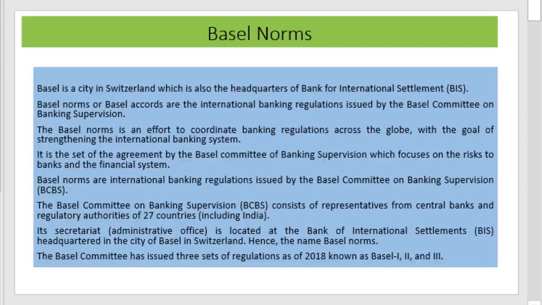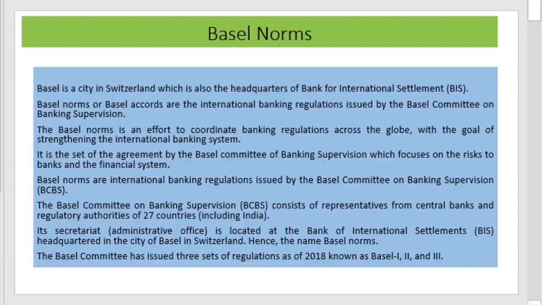The Basel Committee has issued 3 sets of regulation as of 2018, known as Basel I, Basel II and Basel III. That is, so far 3 Basel Accords or norms were introduced by the Basel Committee on Banking Supervision. They are Basel I, Basel II and Basel III.